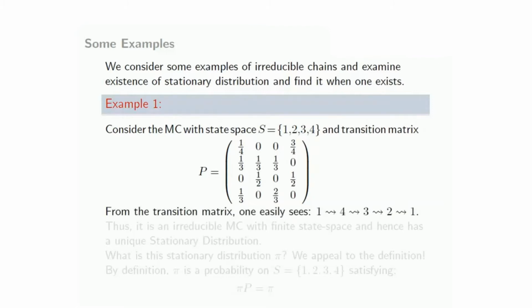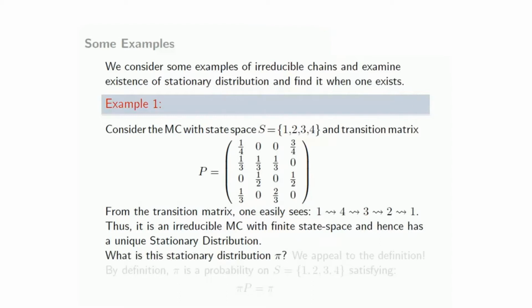From the transition matrix, you can easily see that 1 leads to 4. Clearly, in one step, you can go from 1 to 4. And then from 4 to 3 also, you can go in one step with positive probability. Similarly, 3 to 2 and 2 to 1. And therefore, by transitivity, all states lead to every other state. So this is an irreducible Markov chain with finite state space, of course. There are 4 states, and therefore, by what we have just seen, it has a unique stationary distribution.